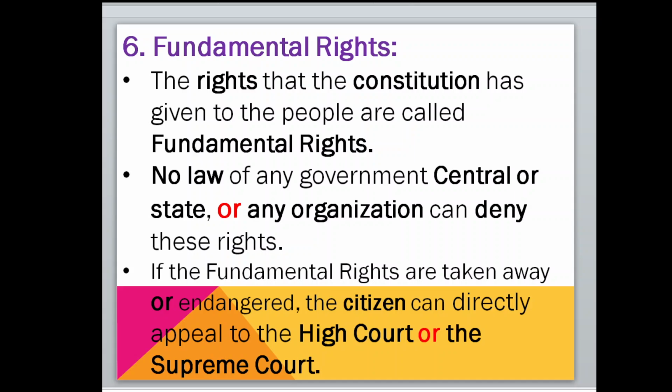If the fundamental rights are endangered or taken away, the citizen can directly appeal to the High Court or the Supreme Court of the country, and they can get their fundamental rights.